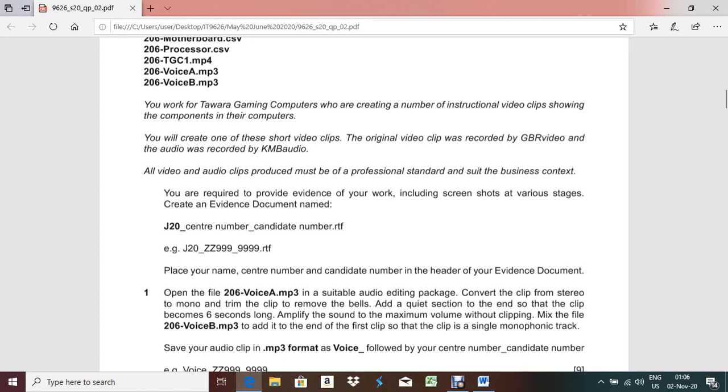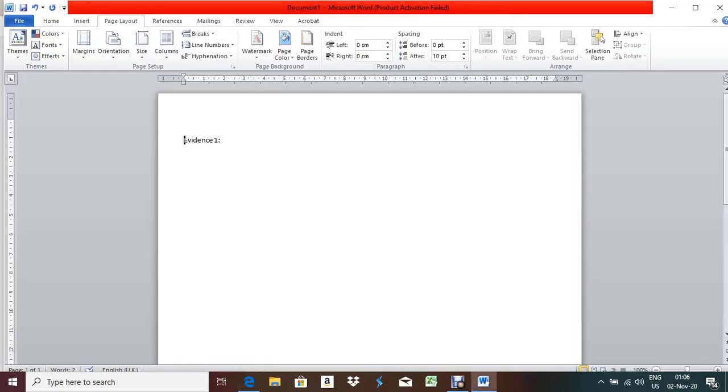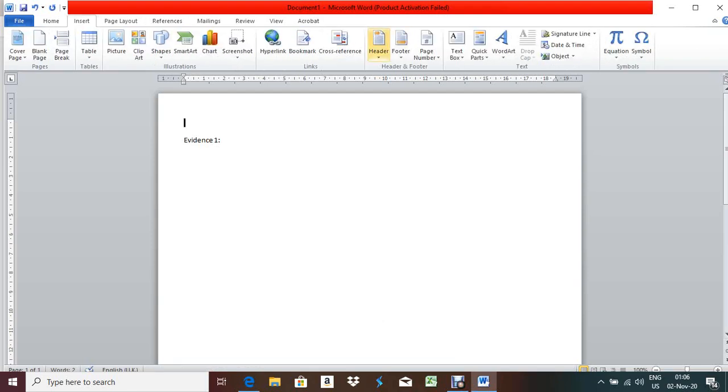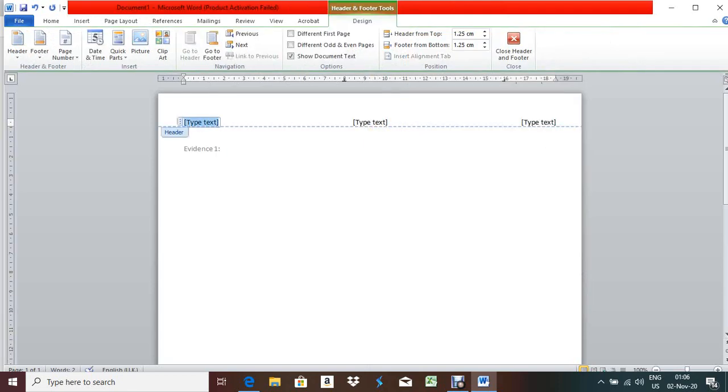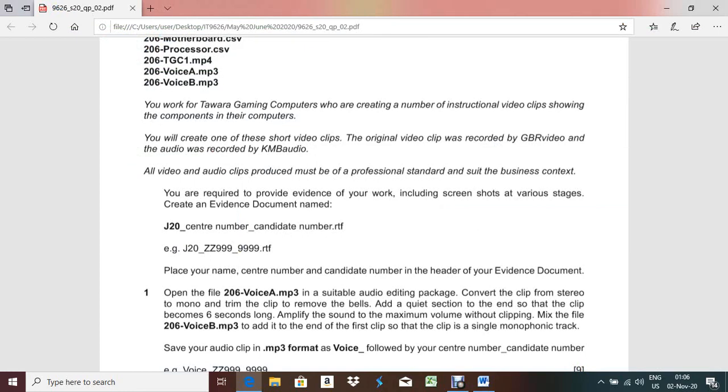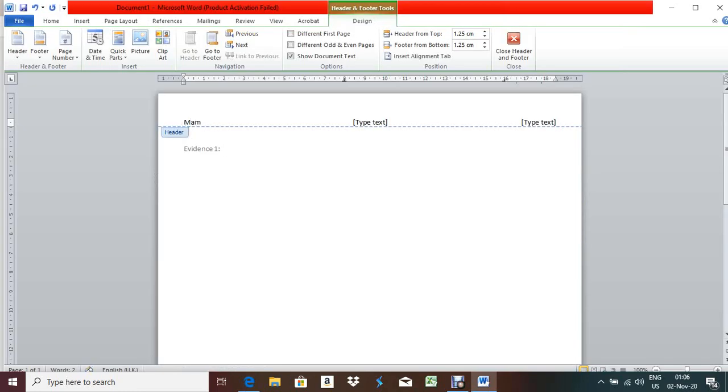In the header and footer, they ask you to place your name, center number, candidate number in the header of the evidence. So that means in the header you have to give your center number. Insert, click on header, choose the second option, and write your name, what they are asking for. First one is your name, so I'm writing my name.